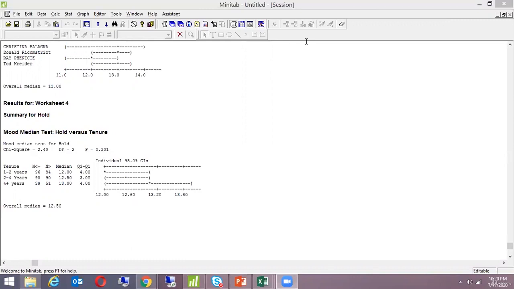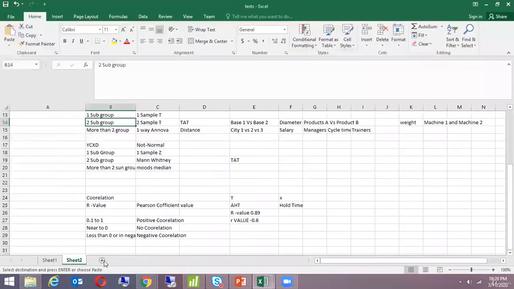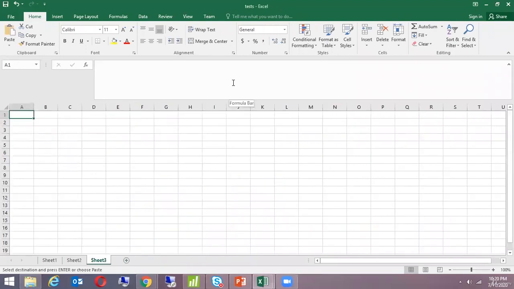Okay, so that's a very complex question that you asked, and I want to repeat what you said so that everybody can understand what Anand is talking about. This is something out of the box that we do, but yes, we can do that. That doesn't make any sort of difference. So I'll write it and explain. What Anand is saying, please pay attention to it. This is a good question, and you can use that. My Y is HT, my X is hold time. Anand, correct me if I'm wrong in between, okay?